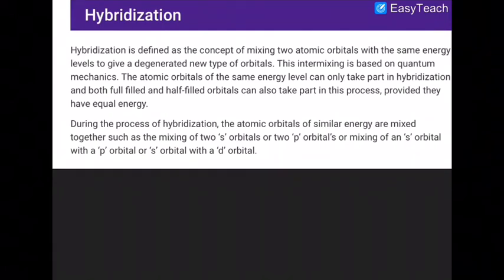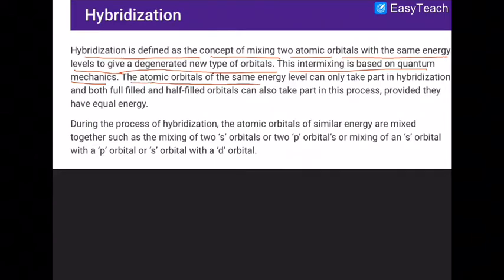So how is hybridization defined? The concept of mixing of two or more atomic orbitals with nearly the same energy level, which will give degenerate new types of orbitals. This intermixing is based on quantum mechanics, meaning the energy levels.